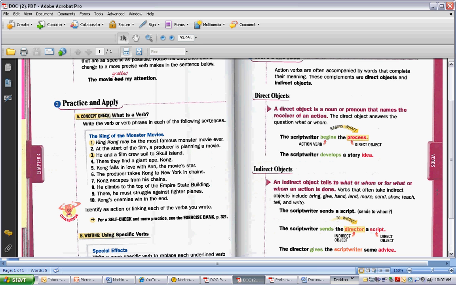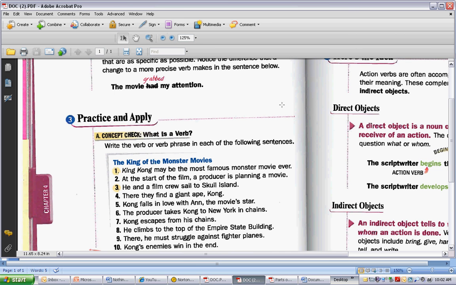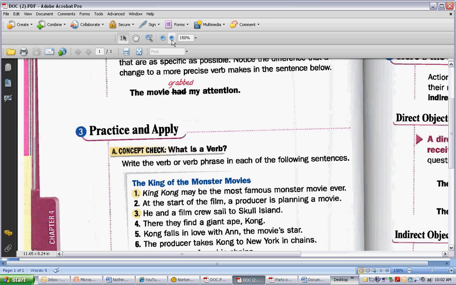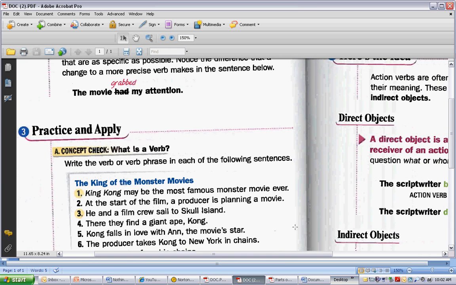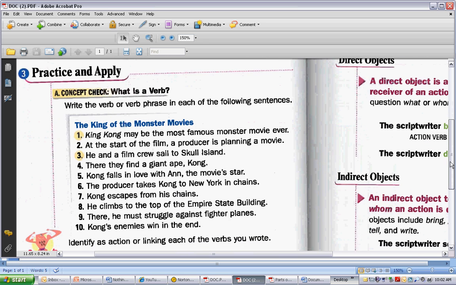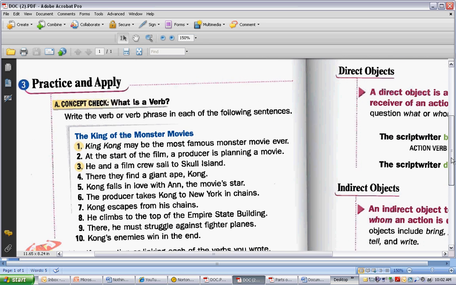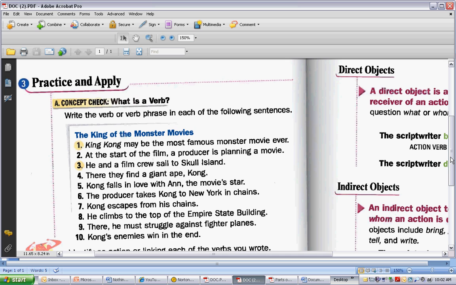Now that you've looked over this, you need to turn to page 94 in your grammar book. For your assessment, you will be completing on page 94, Exercise A. I am going to do number 1 with you. The directions say, write the verb or verb phrase in each of the following sentences. You will do this, however, I'm going to add one more thing. You need to tell me if the verb is an action or linking verb.